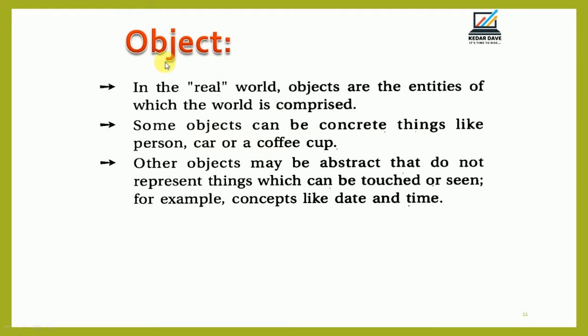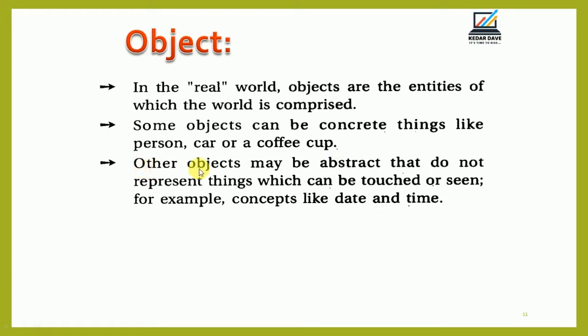So what is an object? First of all, we understand this point. In the real world, objects are the entities of which the world is comprised. Some objects can be concrete things like a person, car, or a coffee cup, and the different concrete things which we see.